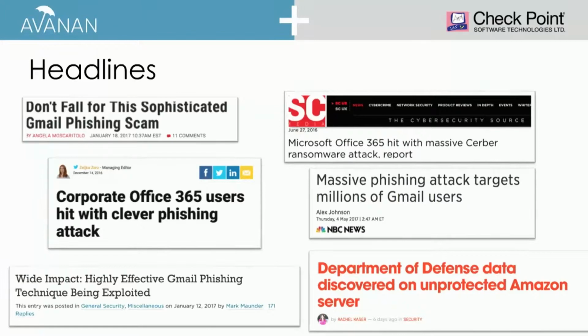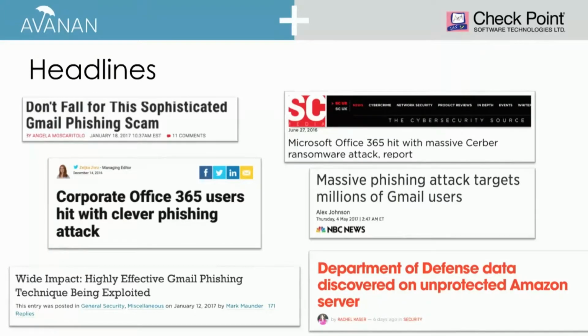If you read the headlines, we can see that there are new security threats almost every day. And we're going to talk about those security threats, but we're going to focus today on probably the most important of those security threats, and that is phishing.